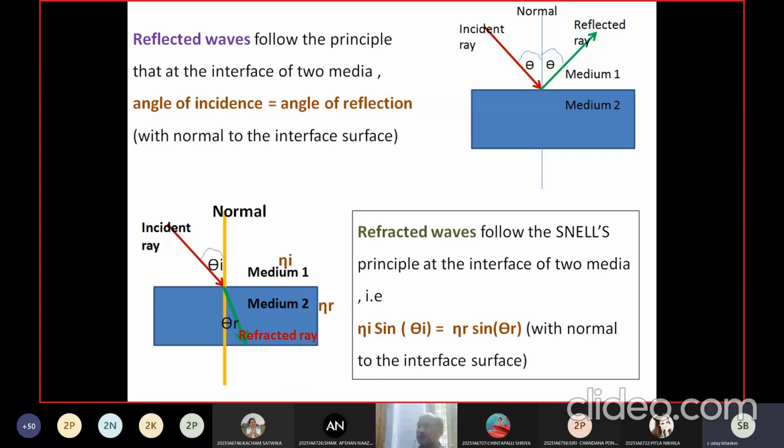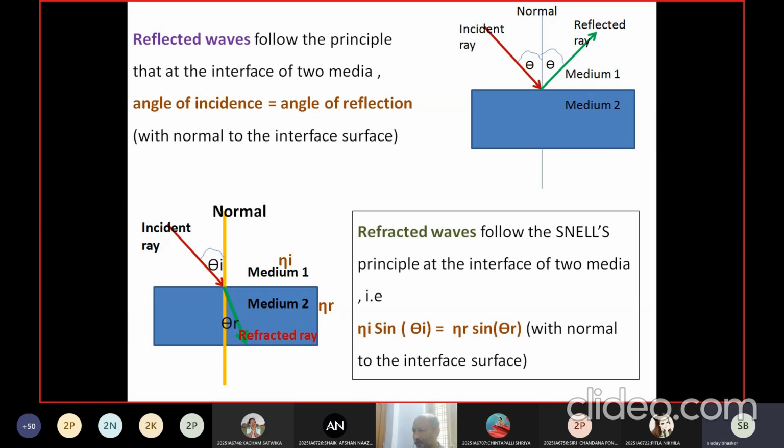If nu1 is the refractive index of medium 1 and nu2 is the refractive index of medium 2, and theta 1 is the angle of incidence and theta 2 is the angle of refraction, then nu1 sin theta 1 is equal to nu2 sin theta 2, or nu I sin theta I is equal to nu R sin theta R, is the relation that is satisfied by the light ray propagating from one medium to another medium.